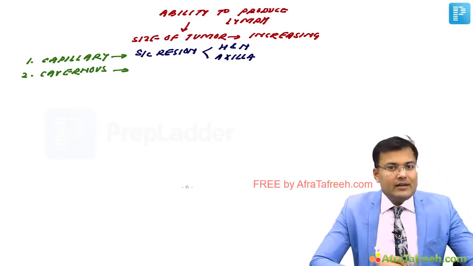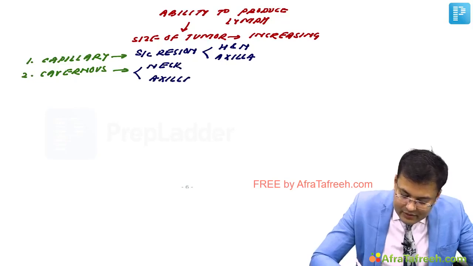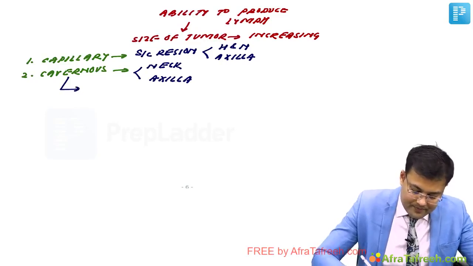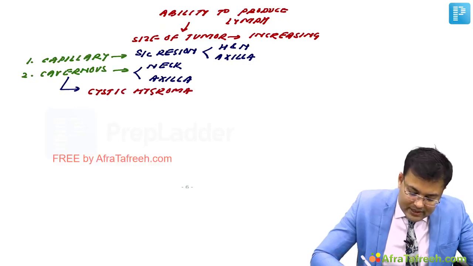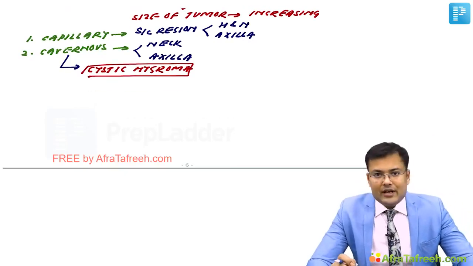Clear? And cavernous lymphangioma is going to involve the neck and axilla. Clear? And what's the classical example? Cystic hygroma. Cystic hygroma is most commonly seen in the neck. Which triangle? It involves the posterior triangle of the neck.